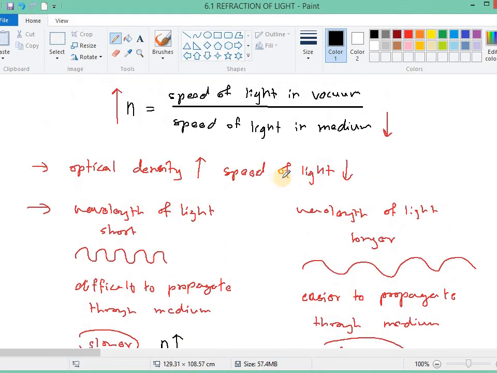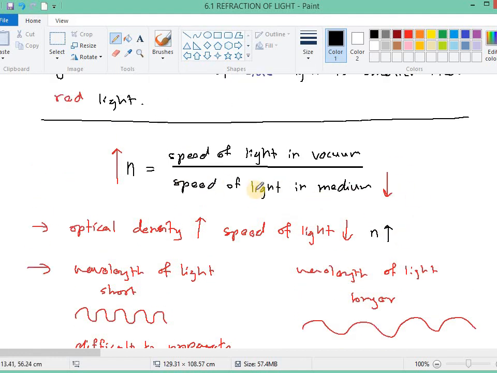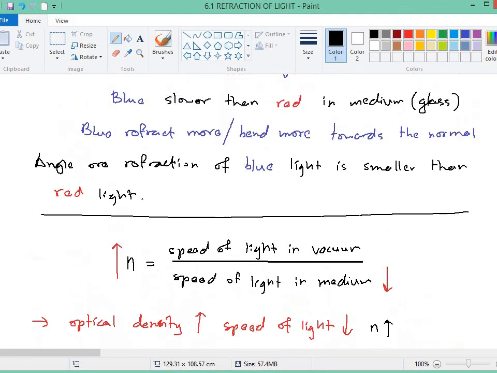Optical density higher, speed of light lower, so refractive index higher. You have to connect like this. Whatever can change the speed of light in the medium will also change the refractive index. Okay, get the idea.